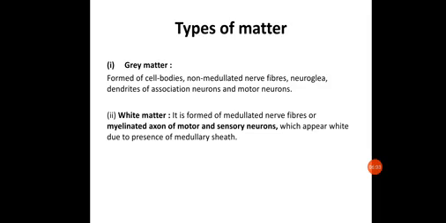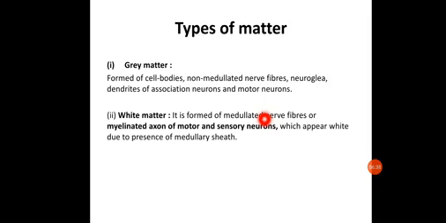Gray matter is basically formed by the cell bodies, or cytons. It is non-medullated, which means it is non-myelinated. The myelin sheath is absent here. Neuroglia will also be present. Neuroglia are the cells present in the central nervous system along with the neural cells, responsible for holding them together.